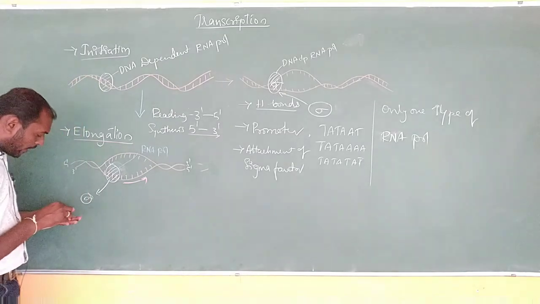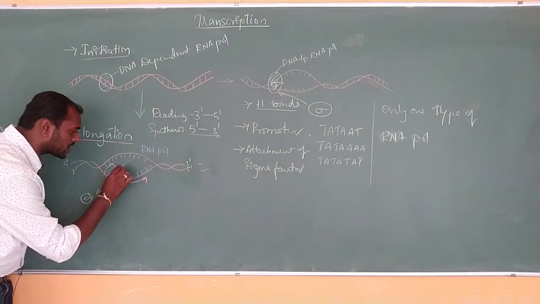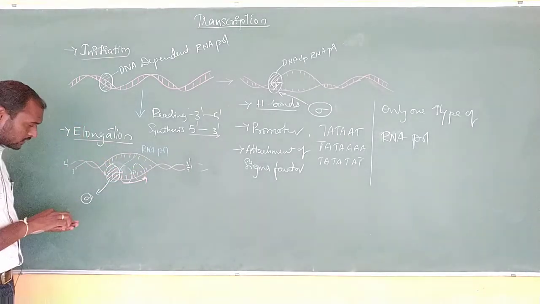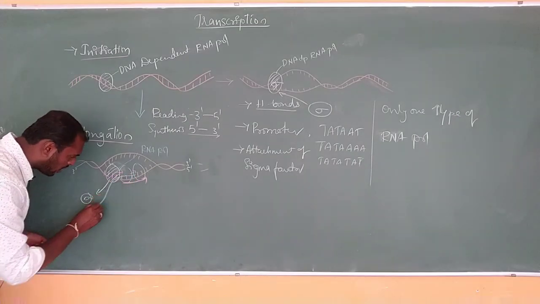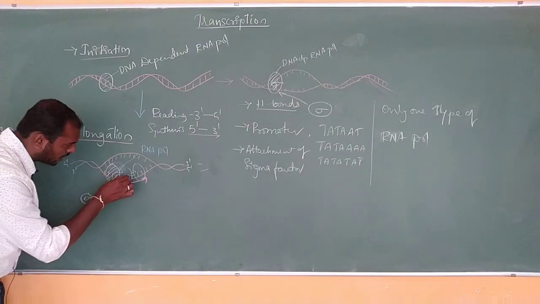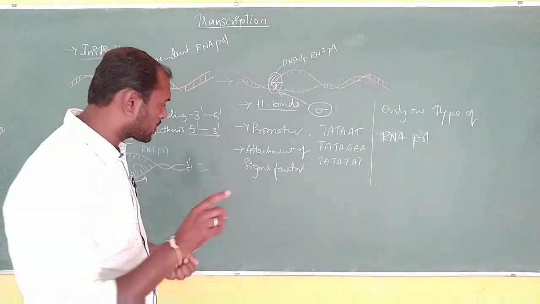Okay, so while doing this it is going to shift from one place to another place, somewhat like this. It shifts like this, and as it shifts it is going to synthesize the new strand of mRNA. This is going to synthesize new mRNA with the complementary bases. Do you remember the complementary bases here?